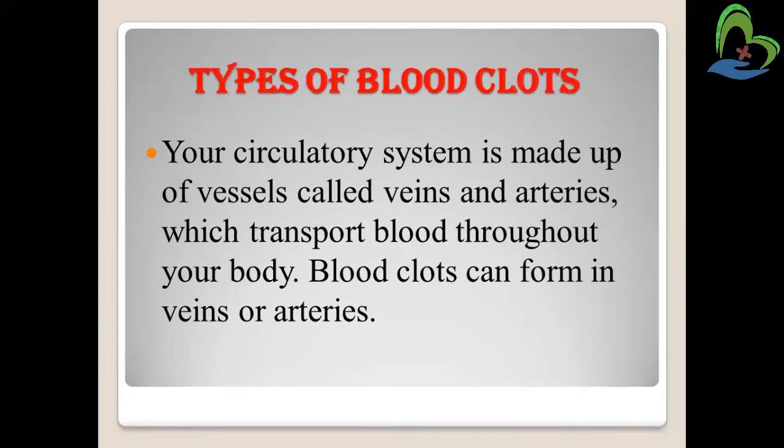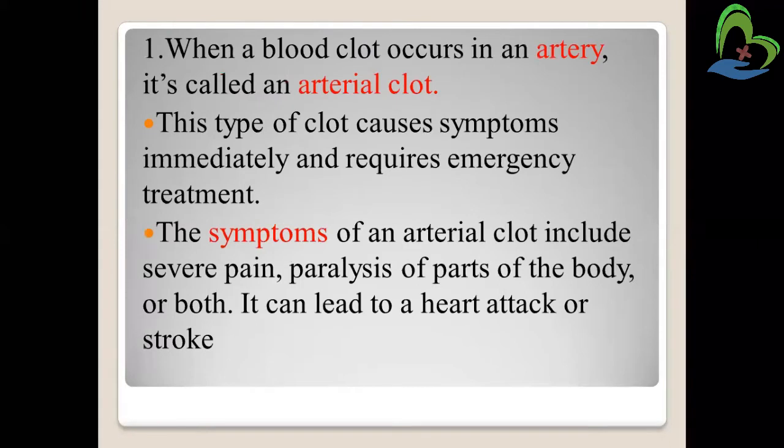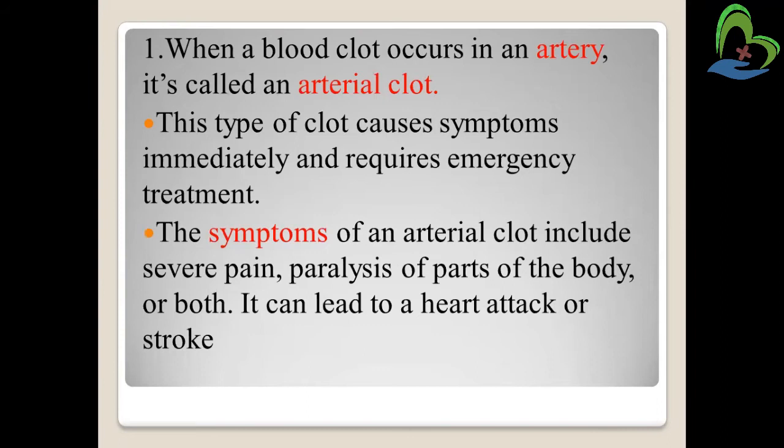Now, types of blood clot. Your circulatory system is made up of vessels called veins and arteries, which transport the blood throughout your body. Blood clots can form in the veins and the arteries. So the first type is when a blood clot occurs in the artery. It's called an arterial clot. This type of clot causes symptoms immediately and requires emergency treatment.